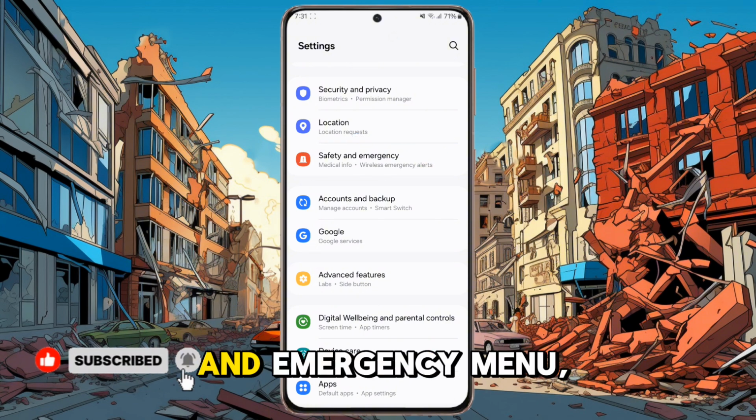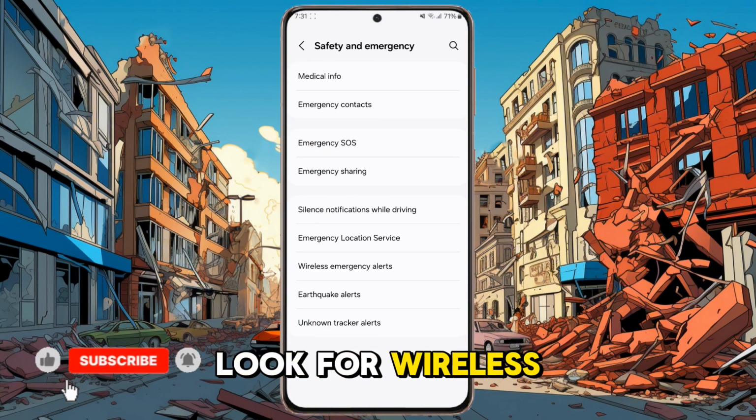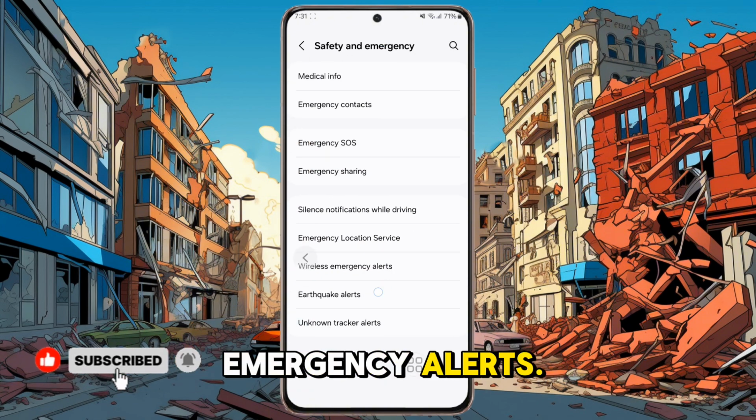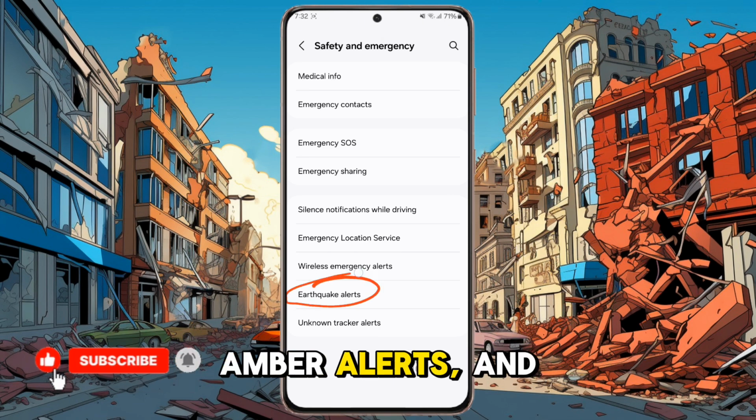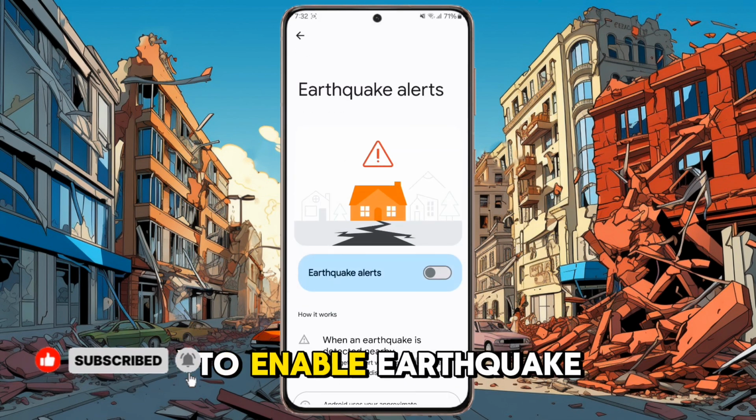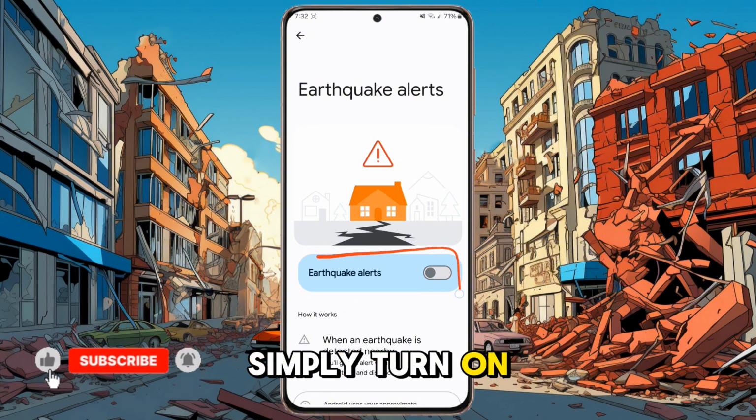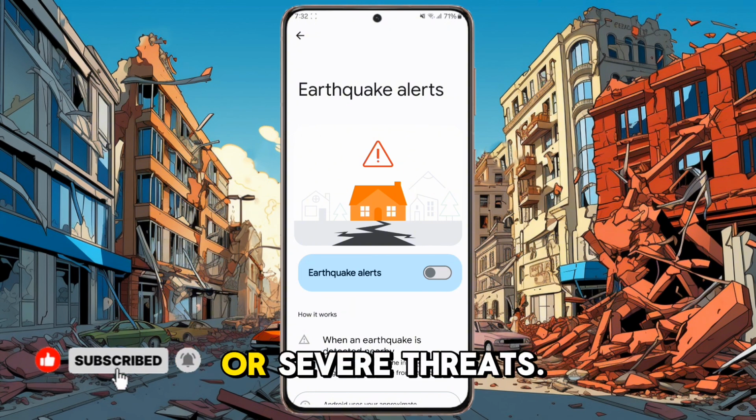Inside the Safety and Emergency menu, look for Wireless Emergency Alerts or Emergency Alerts. Open it, and you'll see options like Severe Threat Alerts, Amber Alerts, and Earthquake Alerts. To enable earthquake alerts, simply turn on the toggle next to Earthquake Alerts or Severe Threats.